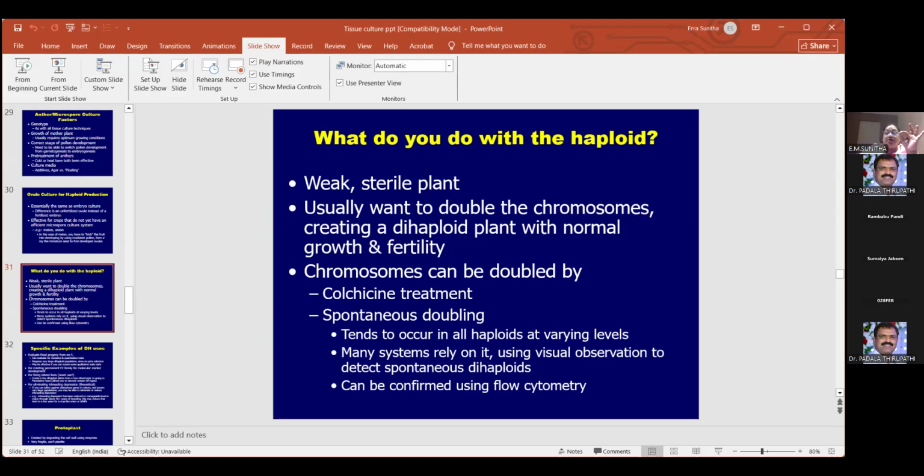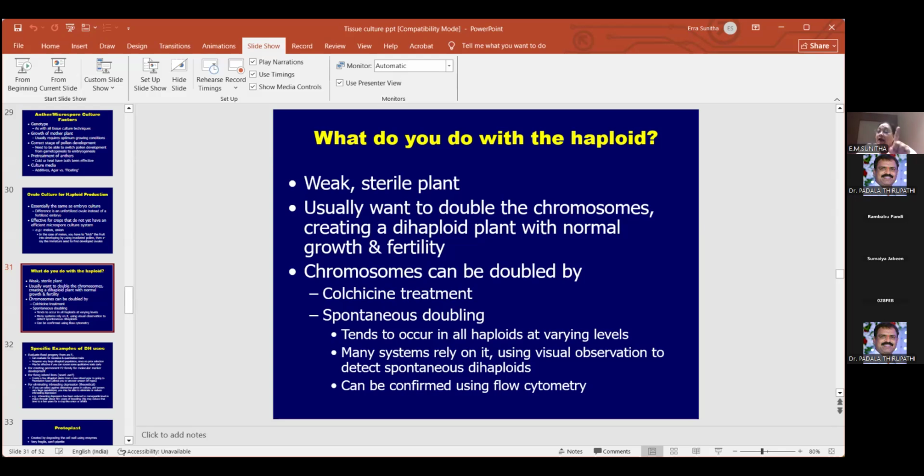Then usually what we have to do is the doubling of the chromosomes. So doubling of the chromosomes is called colchicine treatment ఇవ్వాలా. With colchicine treatment the doubling of the chromosomes will take place, but mind you, you can't call them diploid. Diploid అంటే ఏంటి? Diploid is one coming from the father, one coming from the mother. ఆ రెండు heterozygous conditions ఎప్పుడైతే మనకు అక్కడ ఉంటుందో that is called a diploid.